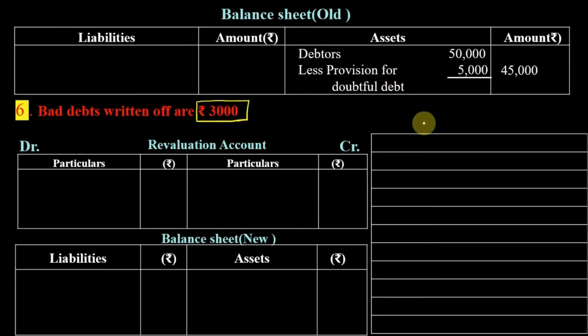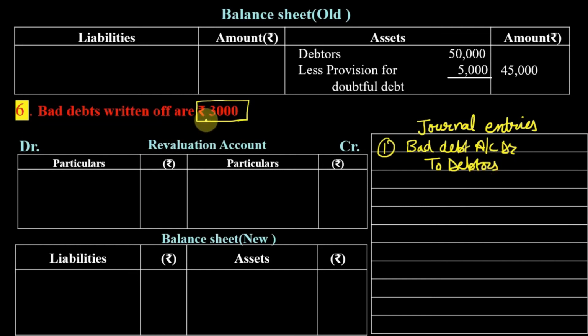So first of all, I will come to the journal entries. Do you all remember in class 11th we did the journal entry for bad debt? So what is a journal entry for bad debt? The journal entry is bad debt account debit to debtors.